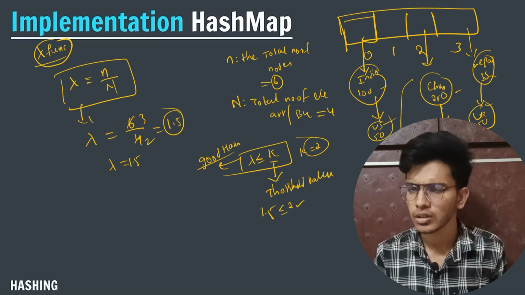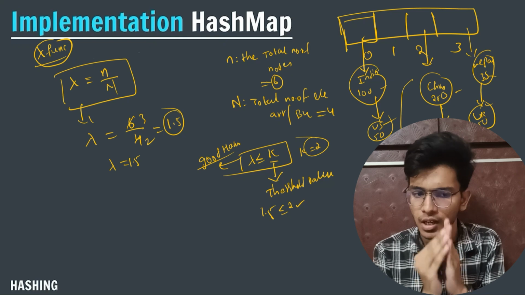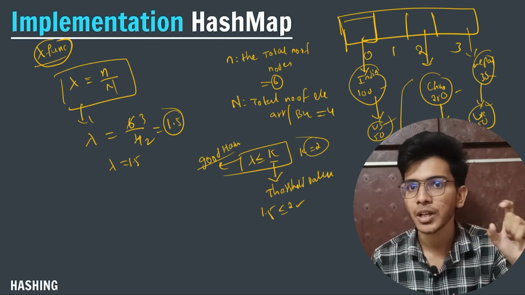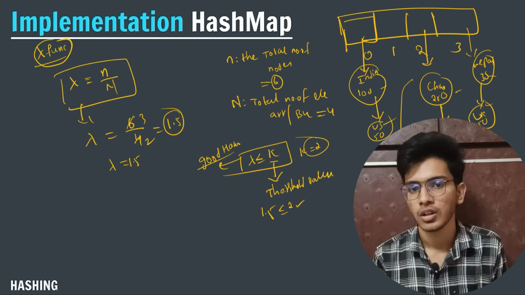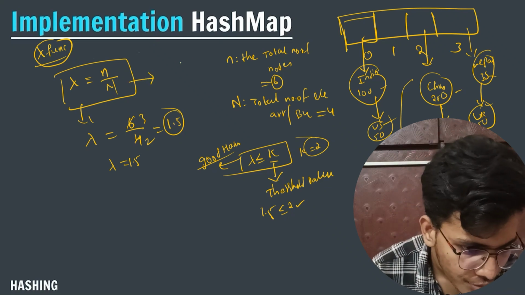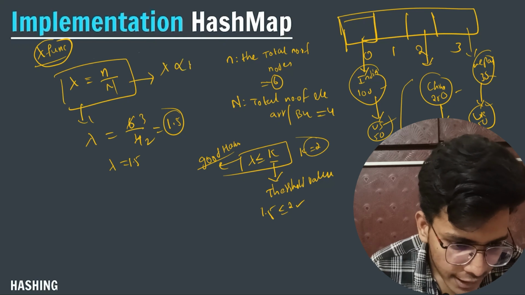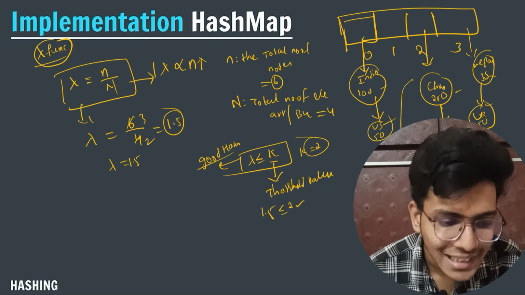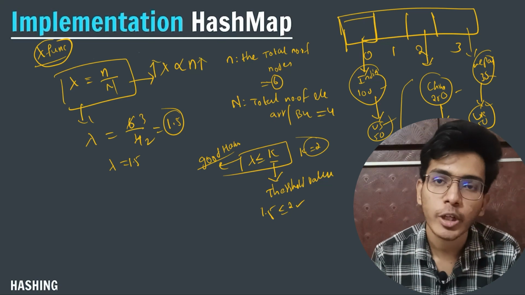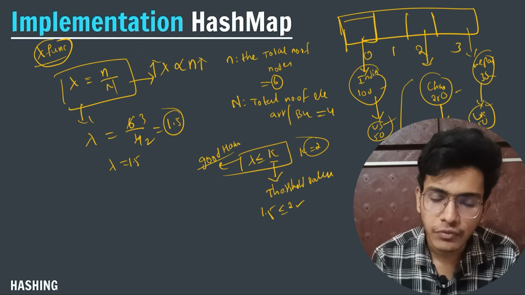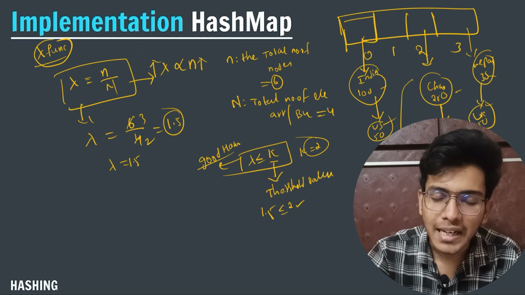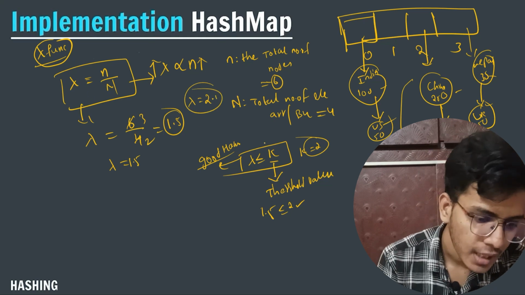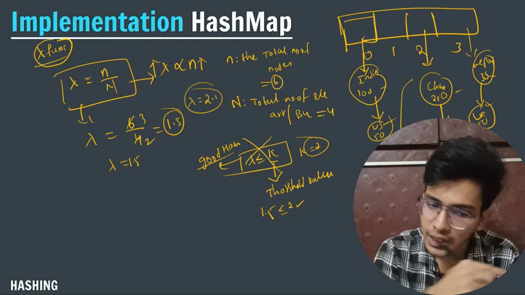Now up to now I hope you are clear. The question comes: what if the lambda value exceeds the k value? If you observe the formula, lambda is directly proportional to the number of nodes. If the number of nodes increases, then the lambda value will also increase. Let's say that for some n value, my lambda has become 2.1. Now it is no longer following the condition.